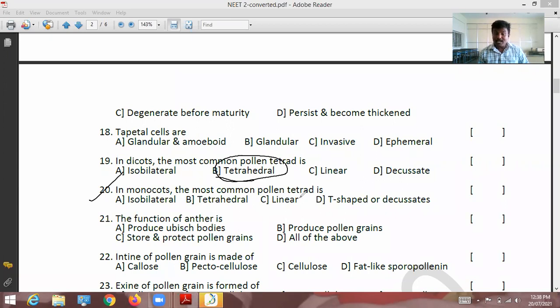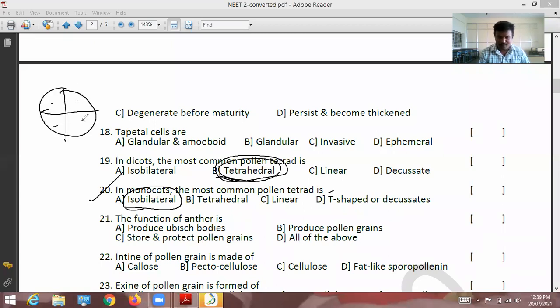20th question. In dicot, the most common is tetrahedral. In monocot, the most common pollen tetrad is... it is not in our second chapter discussion, no problem, now I will tell. In monocot, isobilateral. Bilateral means equal. Here I showed 1, 2, 3, 4, and one more layer on the backside. So isobilateral can be observed in monocots, and tetrahedral is observed in dicots. That's all.